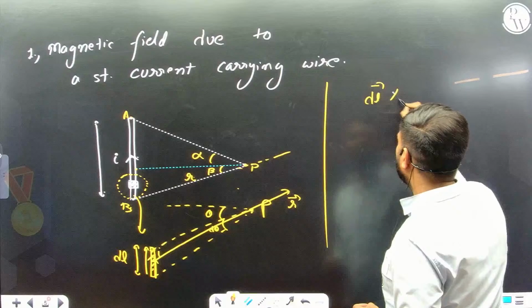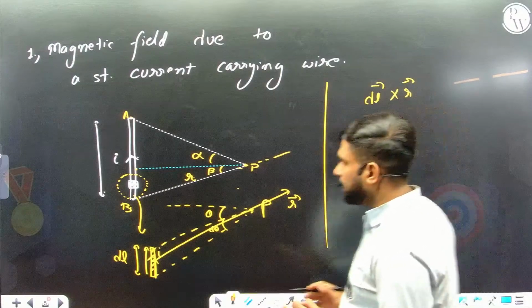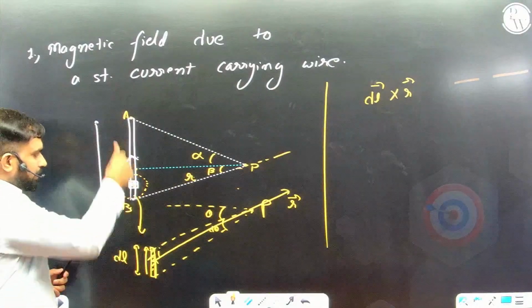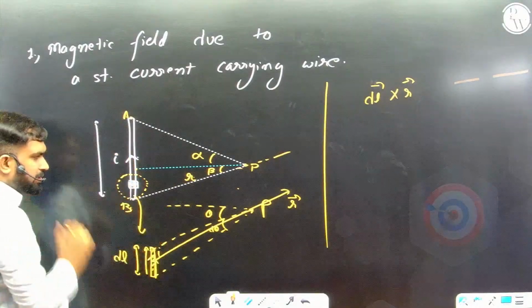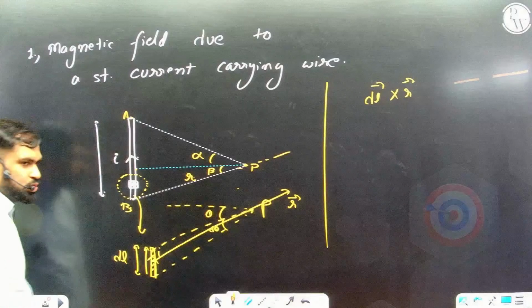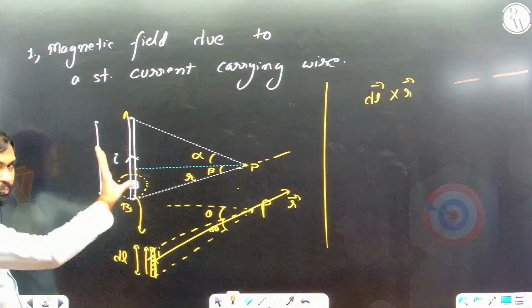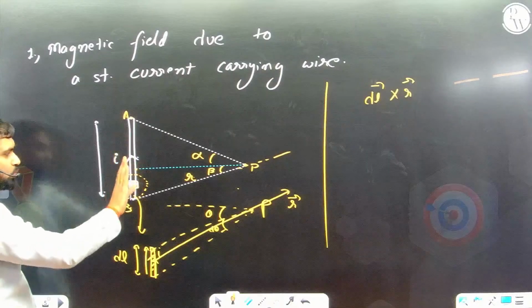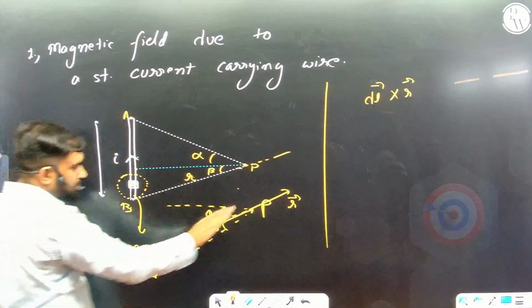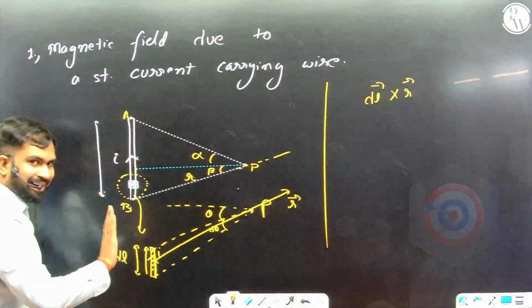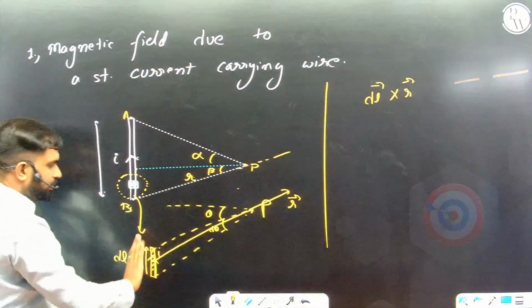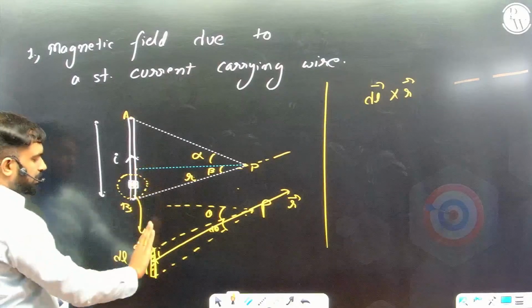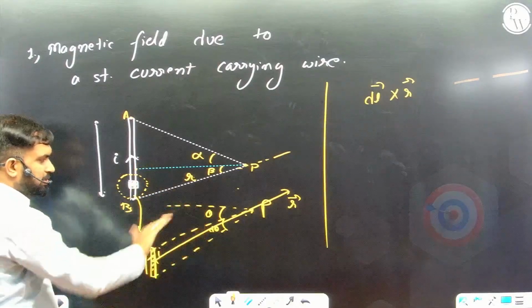So dl cross r, how to find the direction? Where the current is going upwards, so dl is like this and r is like this. So what I need to do, I'll put my hand along this current carrying wire, the length of this wire, and the r distance is like this. So I need to curl my hand towards this r. So I'll start from here. Okay, this current direction, I'll curl my hand towards this r.